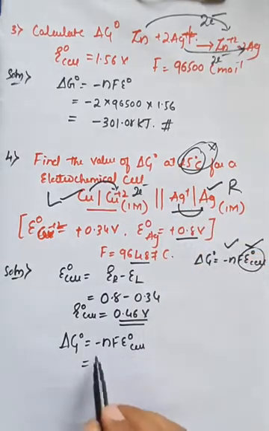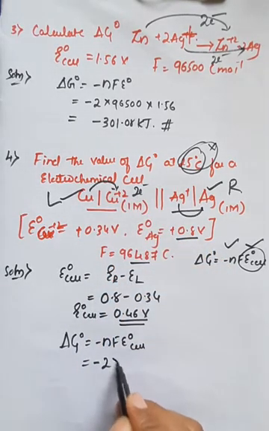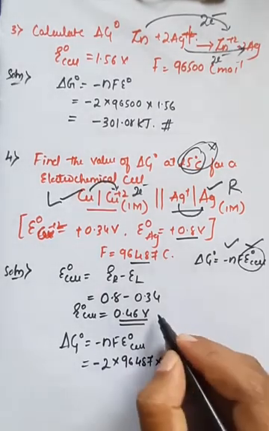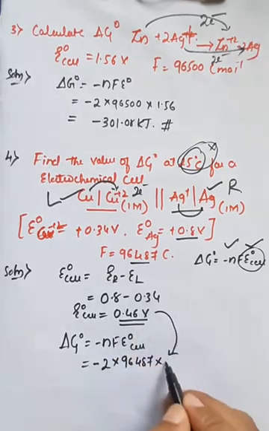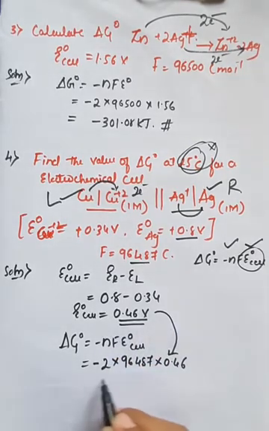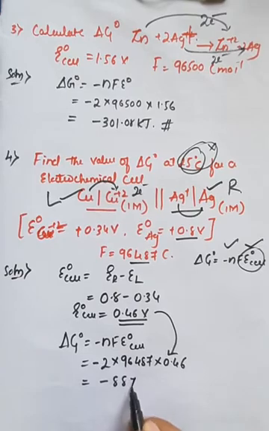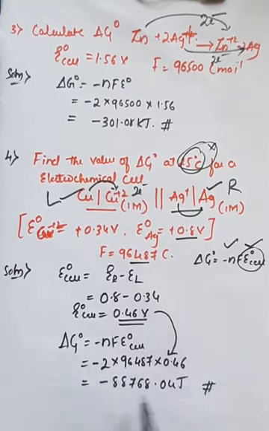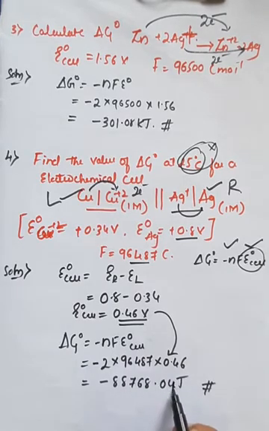So therefore it is minus 2 into the Faraday value, 96,487, they have given the exact value, into the E naught of the cell we have calculated, that I will substitute here, that is 0.46. So that is equal to minus 88,768.04 joules. That is calculated with the help of a calculator, right? So that is the value for the calculation of delta G naught in the reaction.